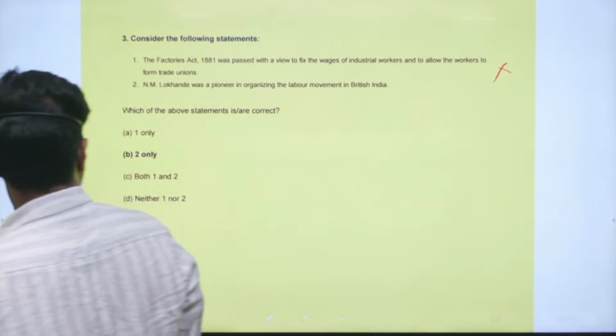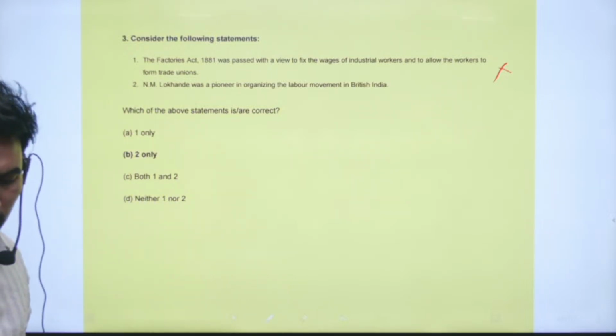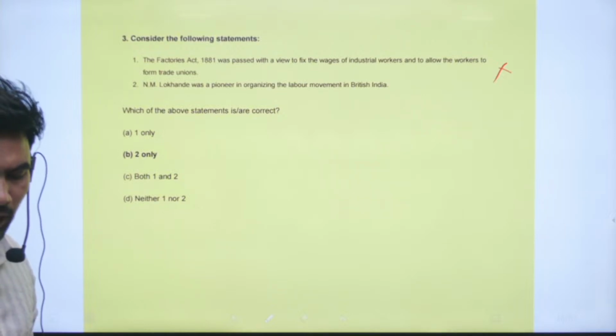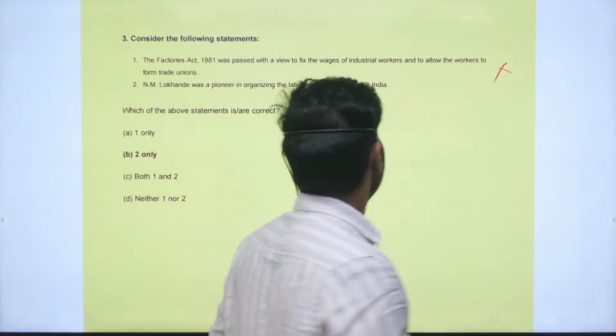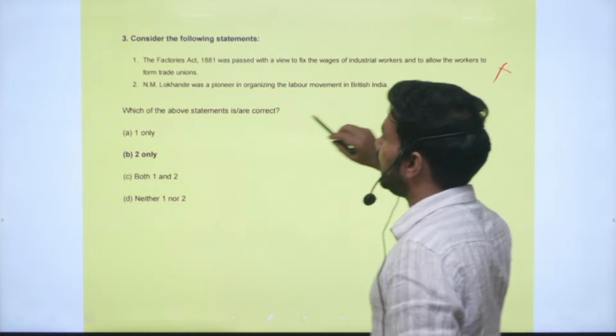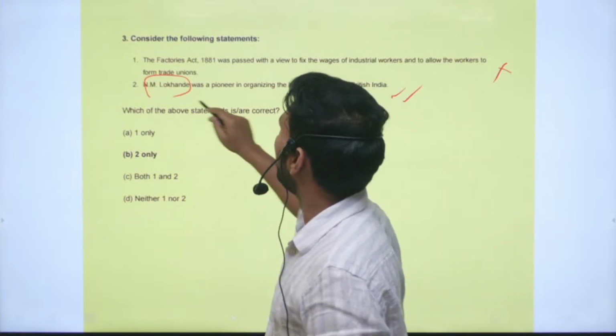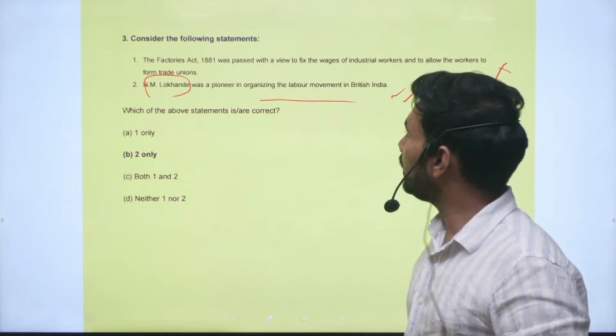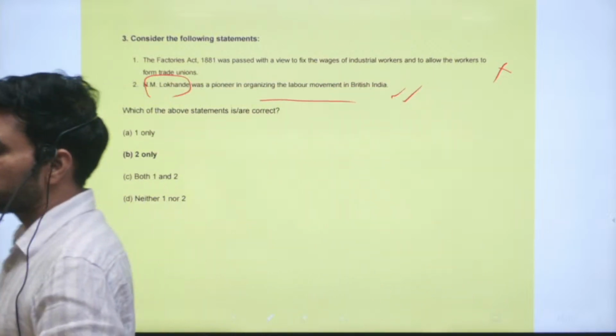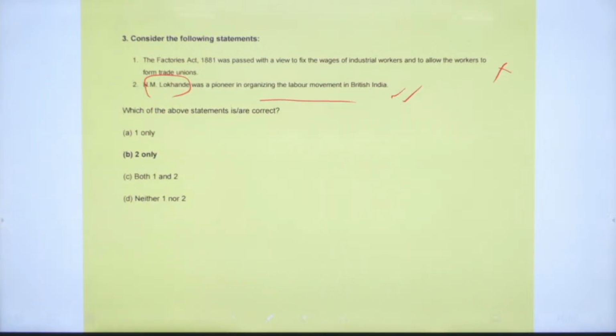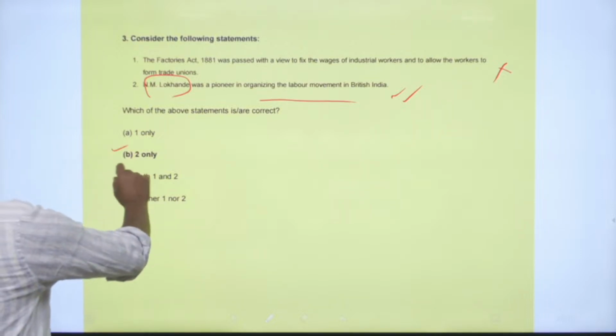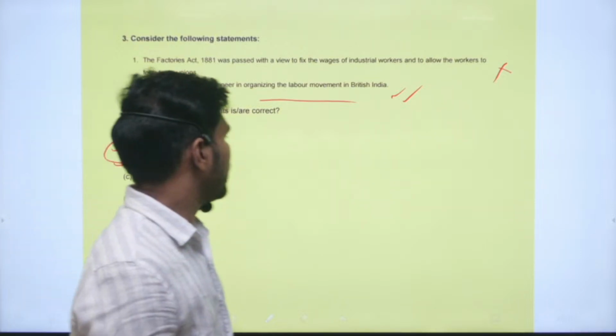Next, N.M. Lokhande was a pioneer in organizing the labor movement in British India. Yes, this is a correct statement. Correct option is option B. Statement 2 is correct.